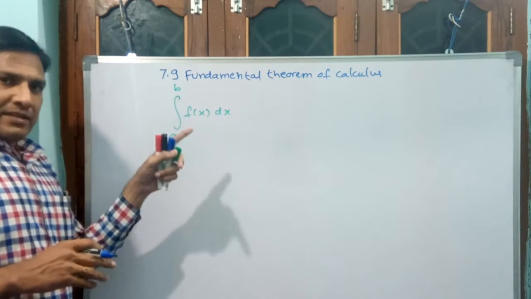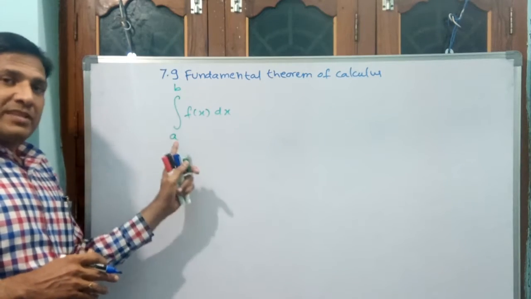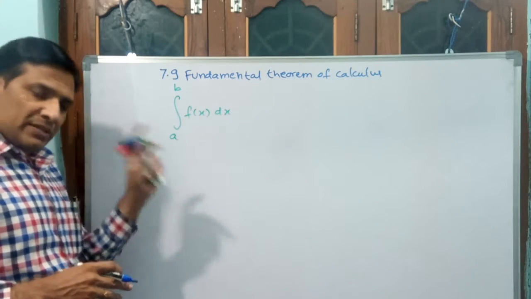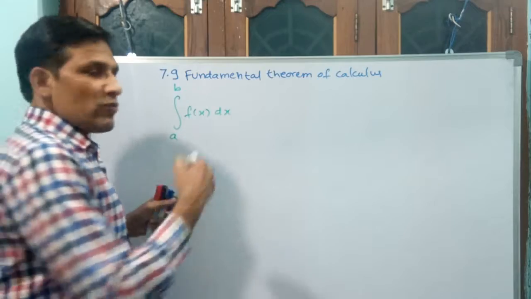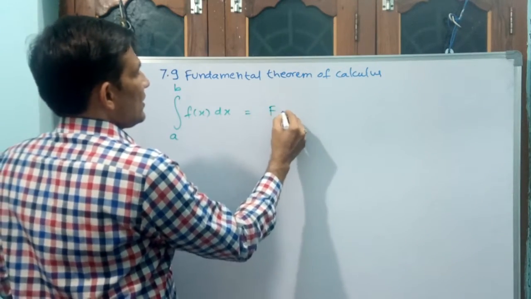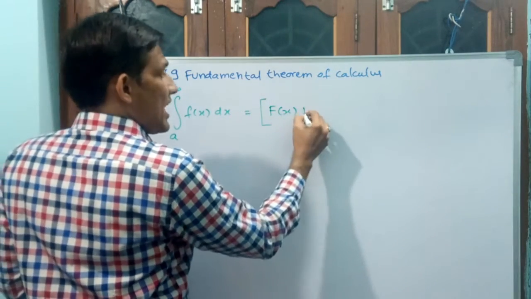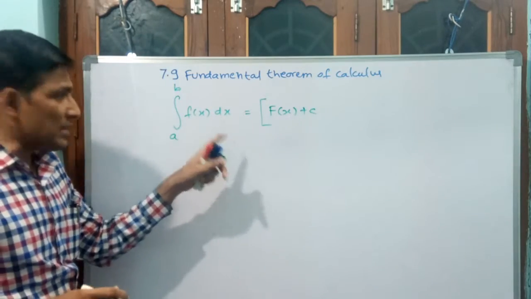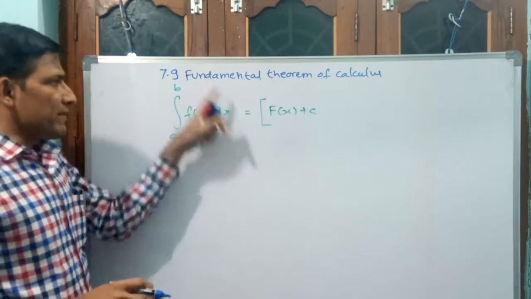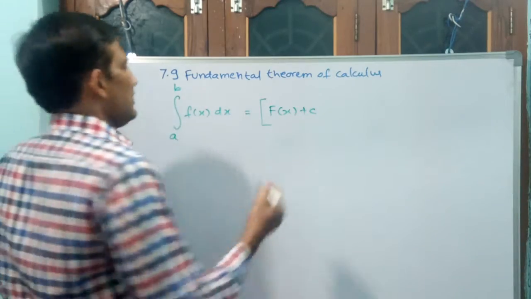Another one, the function normally will be there. If a to b is there, then it is called a definite integral, with a the lower limit and b the upper limit. Now, this definite integral, how can we write? As per the fundamental theorem of calculus, we can write like this: f of x. See, I am writing even plus c also. You see what is going to happen. Actually, we don't require it for definite integrals. For a definite integral, c is not required. Even then, if you write c, you observe carefully what is going to happen.